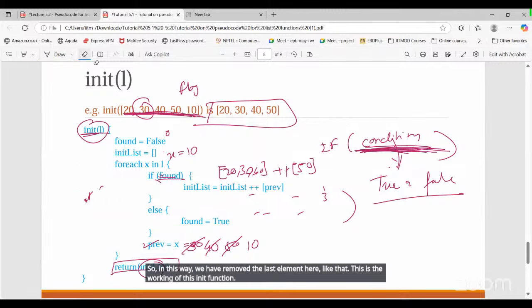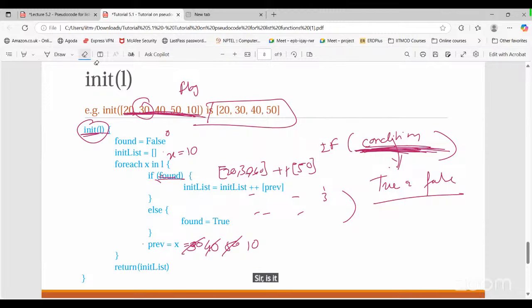Anyone, any doubt here? Sir, is it necessary to give the previous condition for all init list functions?